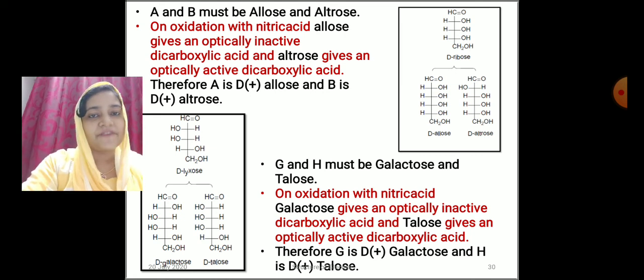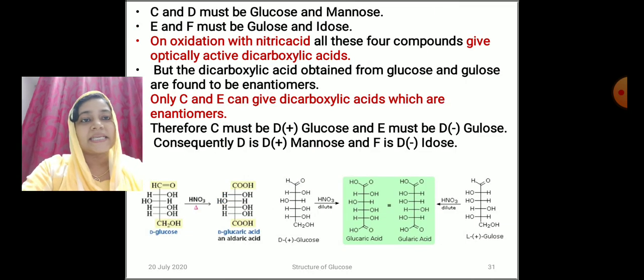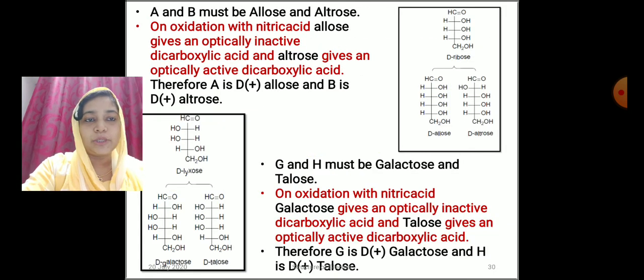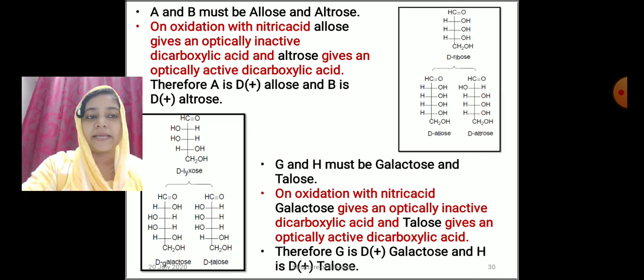So we can find out which is allose and which is altrose. The same rule is applicable to galactose and talose. Galactose on oxidation with nitric acid gives an optically inactive dicarboxylic acid, and D-talose gives an optically active dicarboxylic acid.